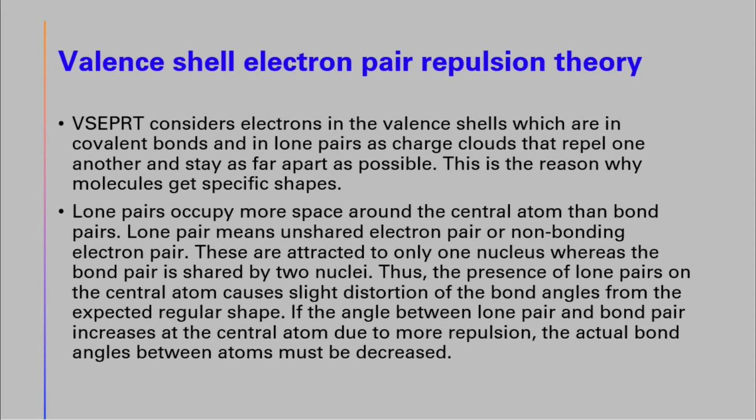Valence shell electron pair repulsion theory. Consider electrons in the valence shell, which are in covalent bonds and in lone pairs, as charged clouds that repel one another and stay as far apart as possible. This is the reason why molecules get specific shapes.